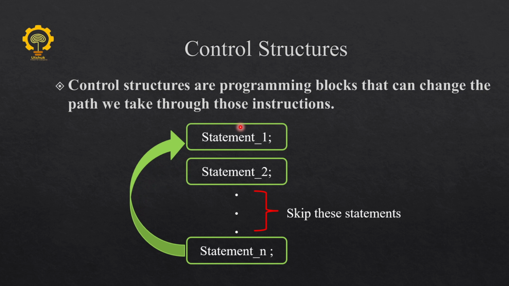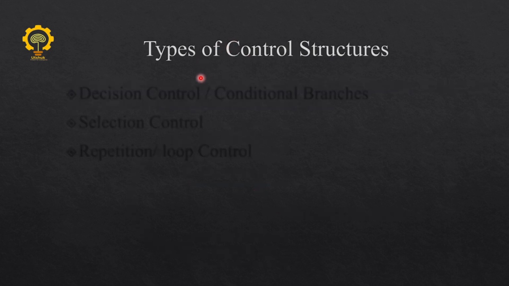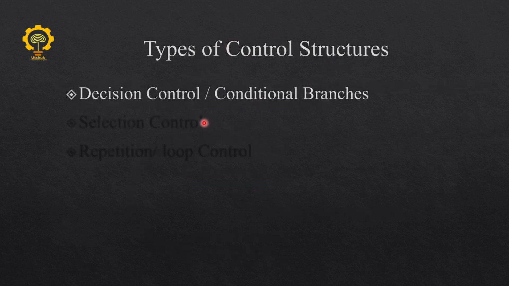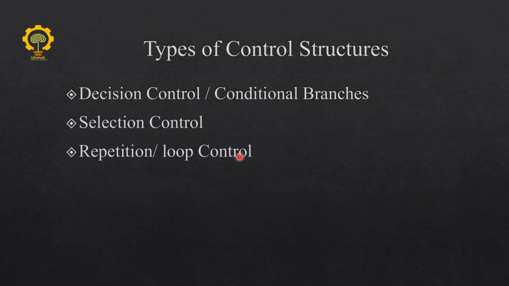Every programming language has its control structures like if else condition, switch condition, or looping condition. So basically control structures are used in programming languages to maintain the flow of the program. So there are basically three types of control structures: decision control, selection control, and repetition or loop control. In this video tutorial, we will cover only the decision control, and in later videos, we're gonna cover the selection control and repetition control. So let's move to the decision control.